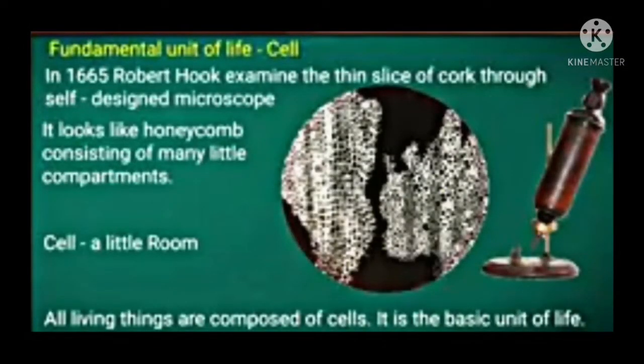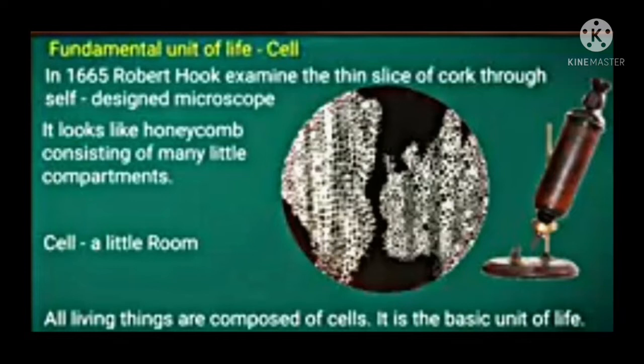Now let us study about the concept of cell and who discovered it. The main difference between the living things and dead matter is that living things are composed of cells. Hence, it is the basic unit of life. The concept of cell was given by the scientist Robert Hooke in 1665.